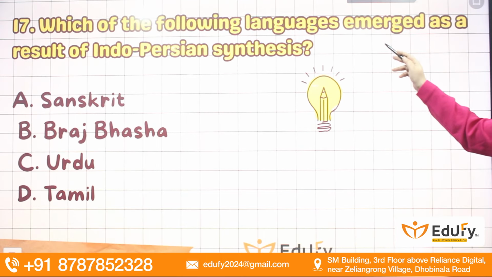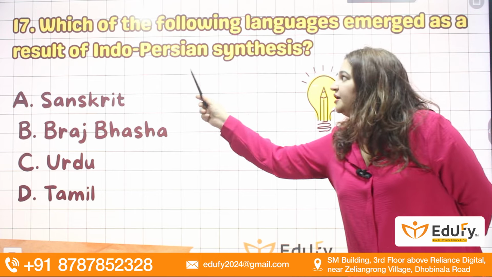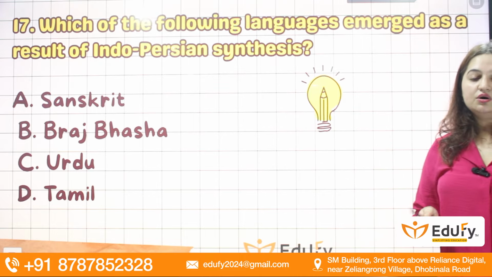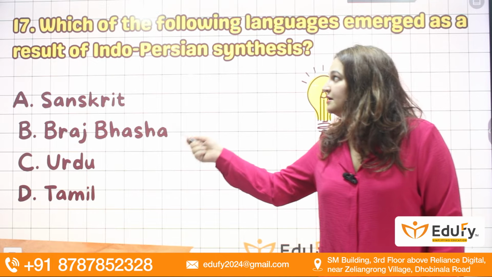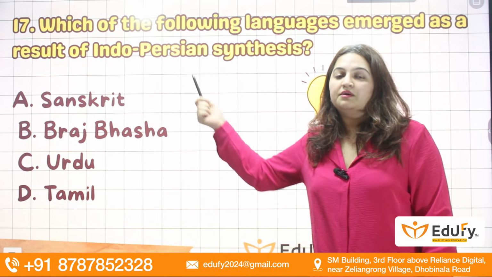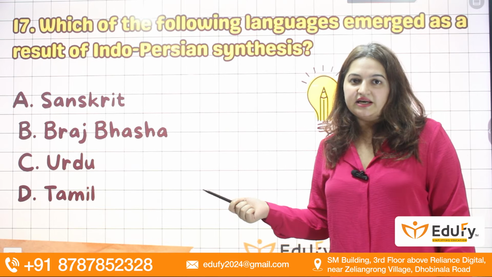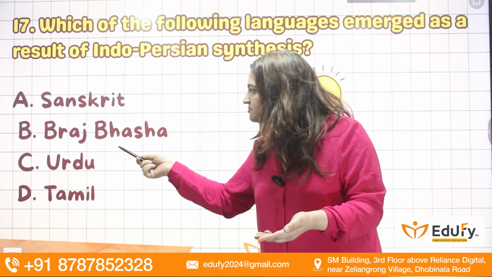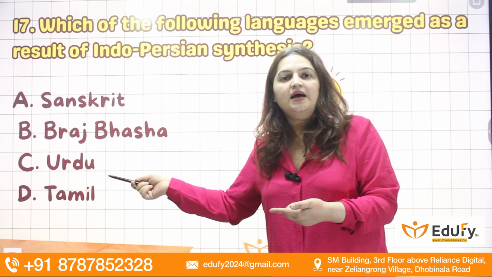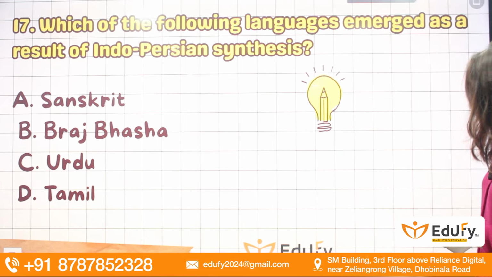Which of the following languages emerged as a result of Indo-Persian synthesis? After the Mughals came to India, the Persian language and the Indian language, that is Hindi, were both clubbed, and they formed which language? Sanskrit, Braj Bhasha, Urdu, Tamil. The answer here is Urdu. Next question.